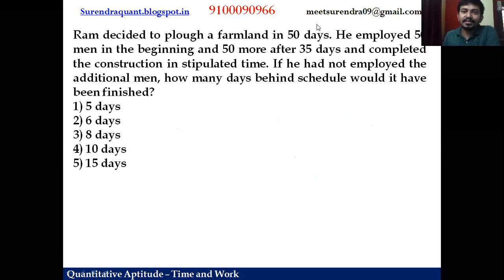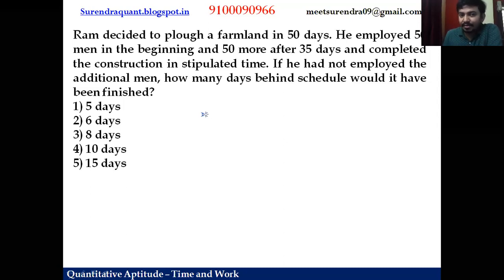Yeah, this is a very good question. Last question for this video, I hope. So Ram decided to plow a farmland in 50 days. He employed 50 men in the beginning and 50 more after 35 days and completed the construction in the stipulated time. If he had not employed the additional men, how many days behind the schedule would it have been finished?